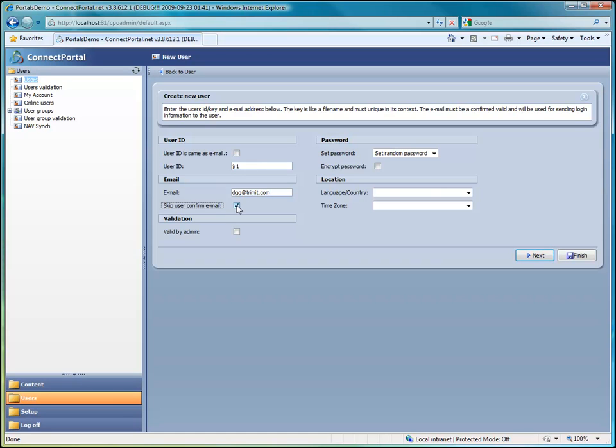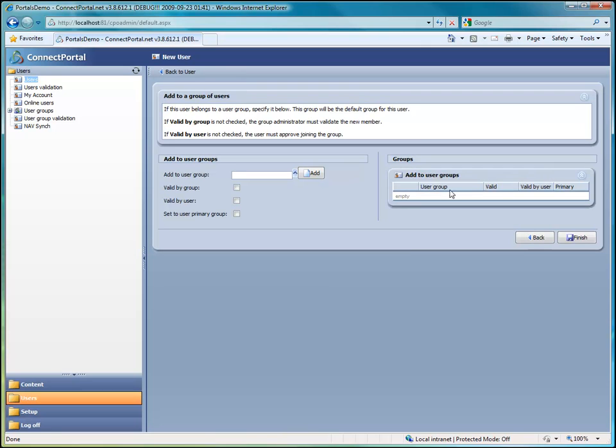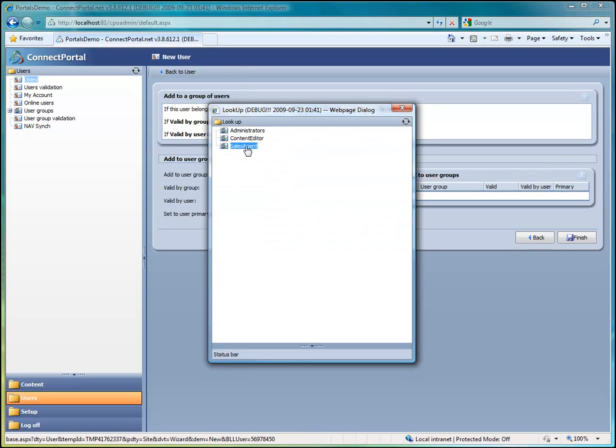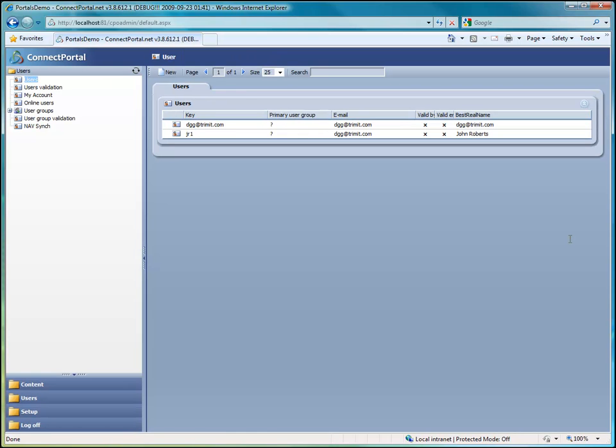Here we enter the user's details. We also enter personal information for the user, such as name and job title. And we assign the user to a user group. In this case, we wish to assign the user to the Sales Agent user group. And there you have it.